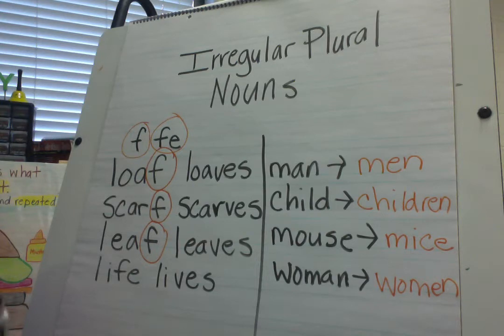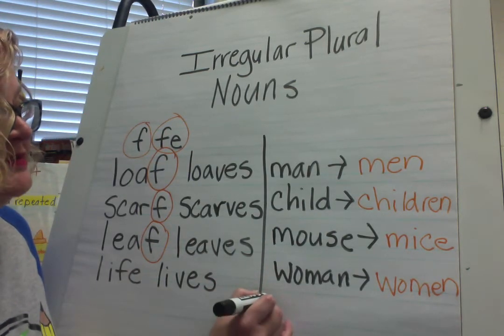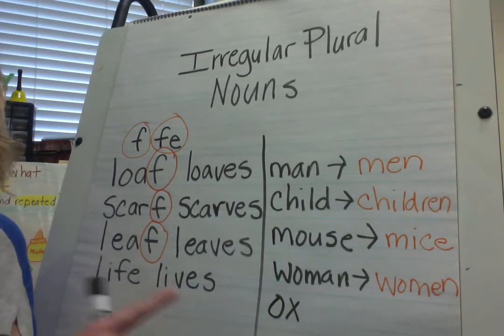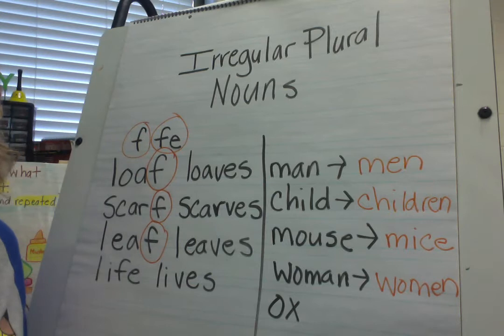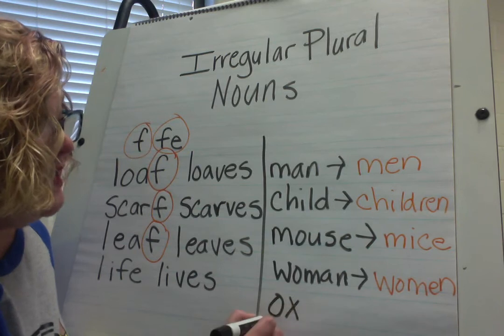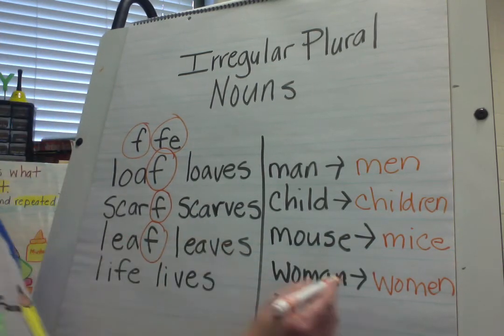Now here's one. This one doesn't follow the rule that I taught you before because it ends in an X. Usually when a word ends in an X, you put an ES. But here, this is one that you're going to have to memorize, boys and girls. Ox. When you have more than one ox, it becomes oxen.